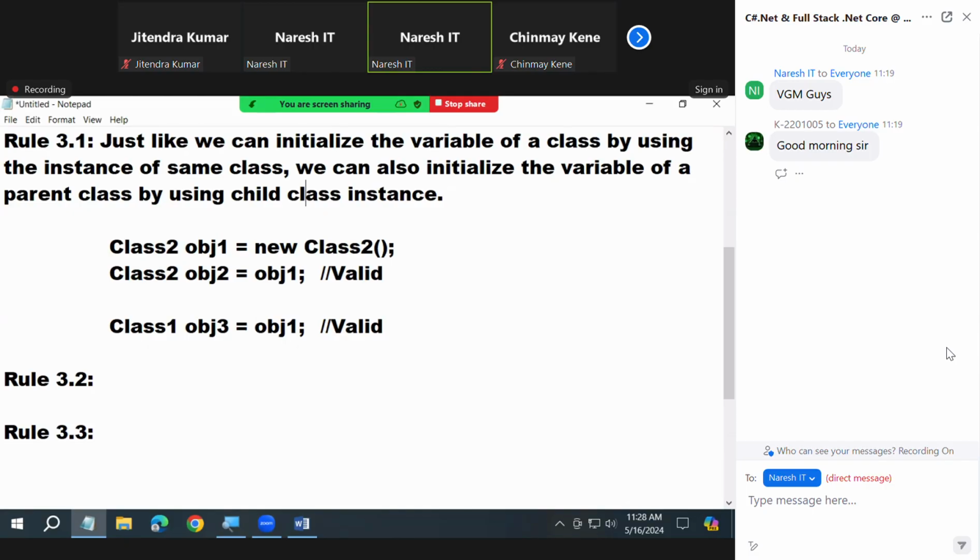What is the new point? We can also initialize the variable of a parent class by using a child class instance.